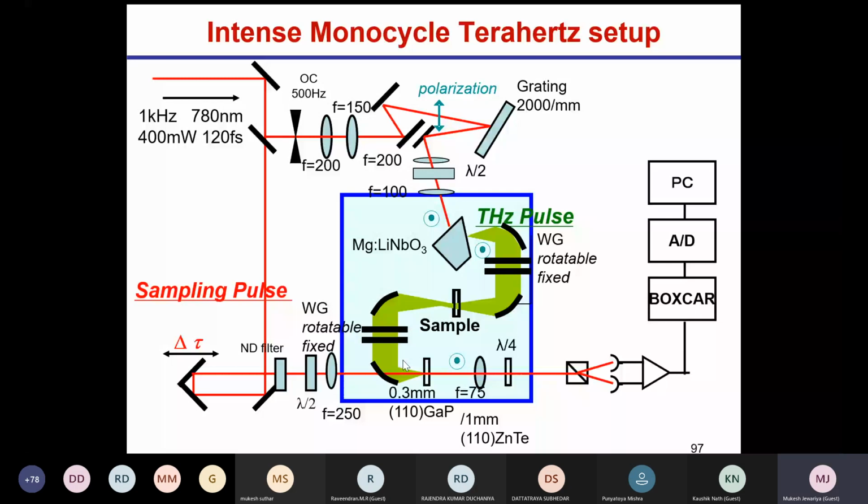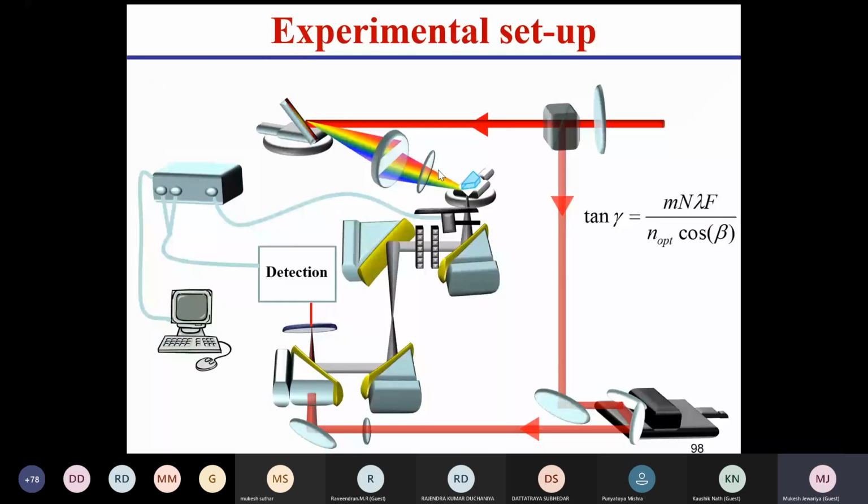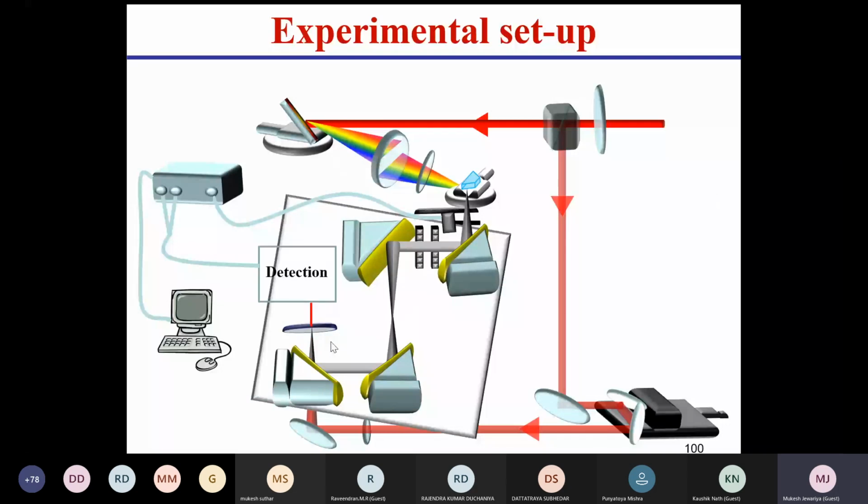And this is the typical setup for animation. You can understand the lithium niobate, the 4 parabolic mirror setup, this delay stage and so on. So this imaging we have to make more clear. This is not an easy setup. You see, everything must be nicely synchronized. Everything must be nicely synchronized. Then only will we get terahertz.